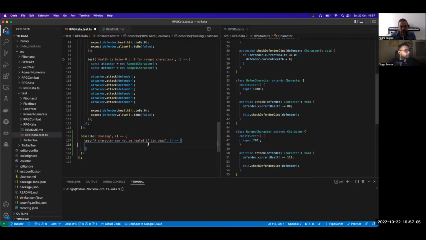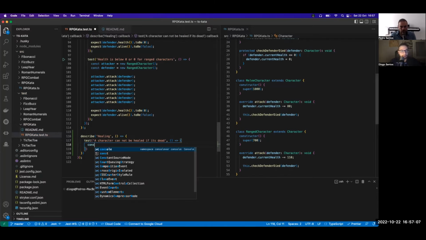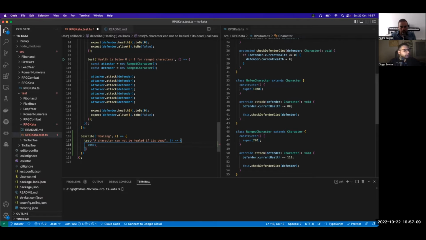Okay. So now, I guess this is a defender, right? Or does it really matter if it's an attacker or a defender that heals? Yeah, you can copy all that, even the attacks, because we want to kill the character. So we need that.